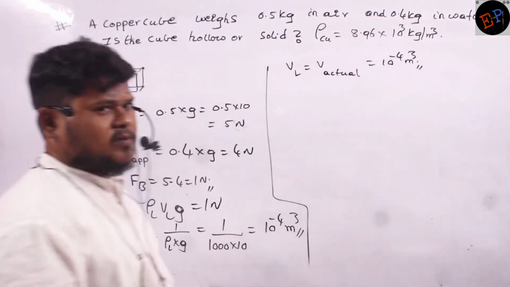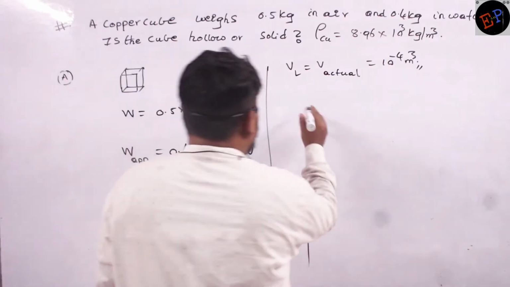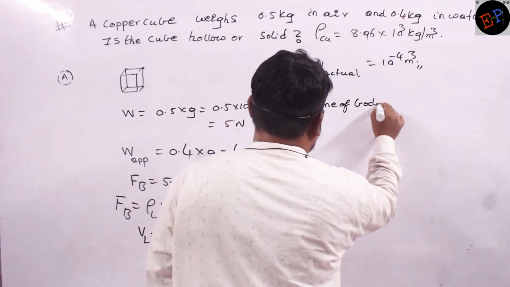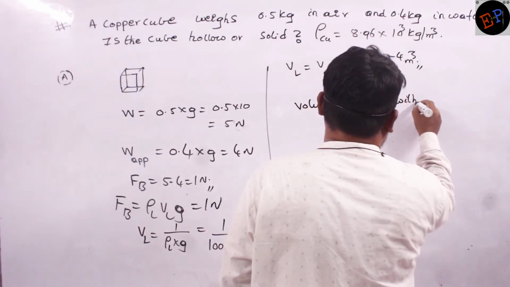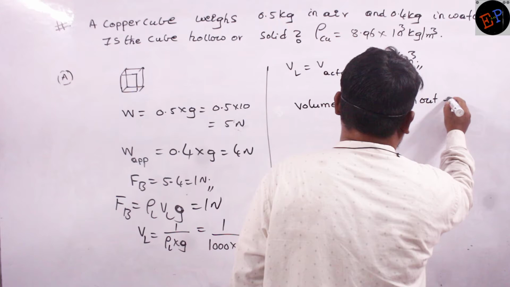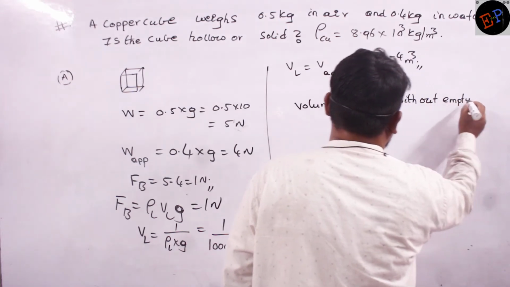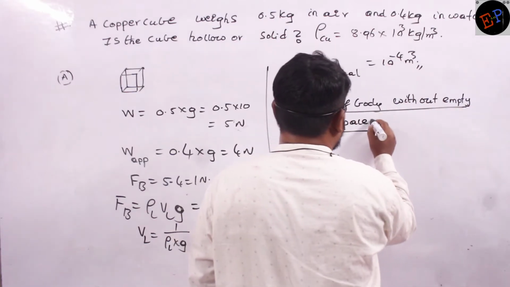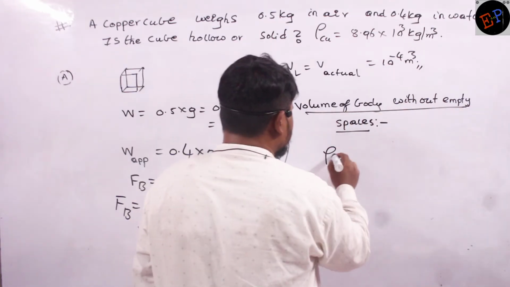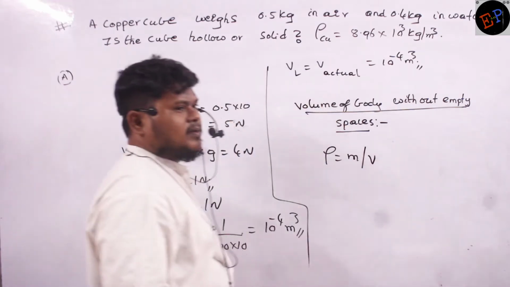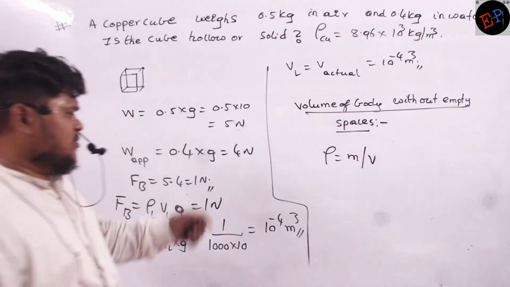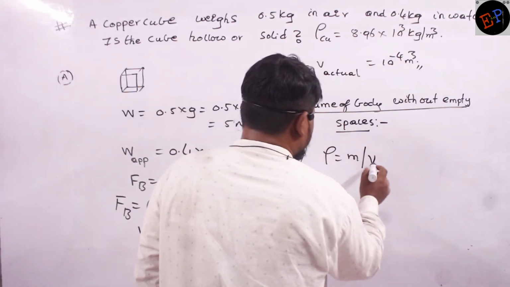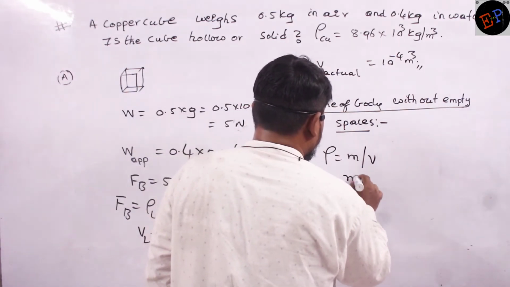That's all. Okay. Now let us take the volume of the body without empty spaces. Okay? So how can I calculate the volume of the body without empty spaces? We know that density is equal to mass by volume. So what is the volume of the body without any empty spaces? Clear? So volume is equal to mass by density.